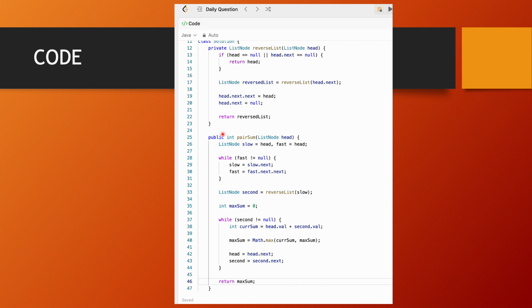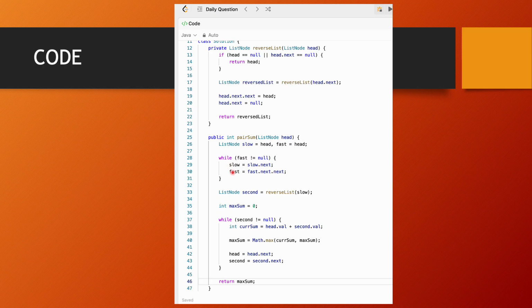So let's go to the first. Let's look at pair sum. So we are given the start of the linked list, which is named as head. So we have two pointers, slow and fast. What we are doing here from line number 28 till 31 is finding the mid of the linked list.